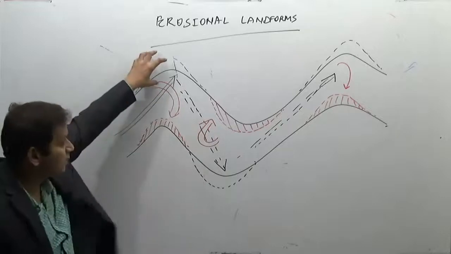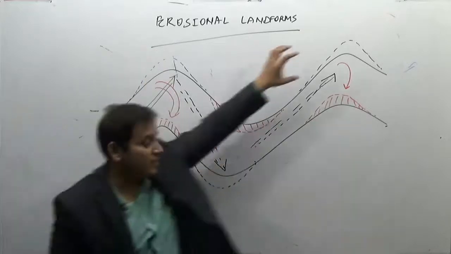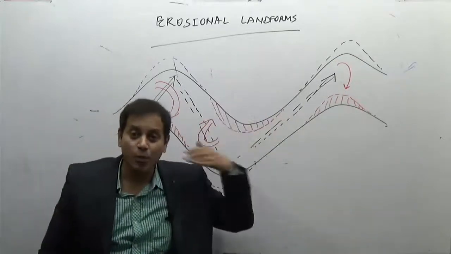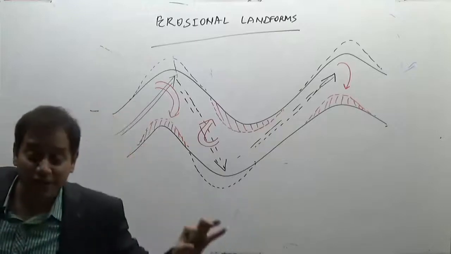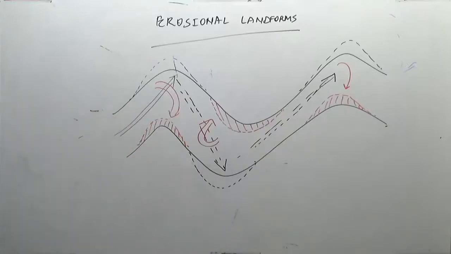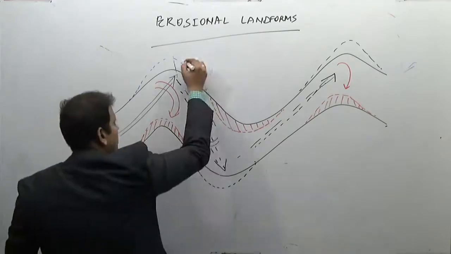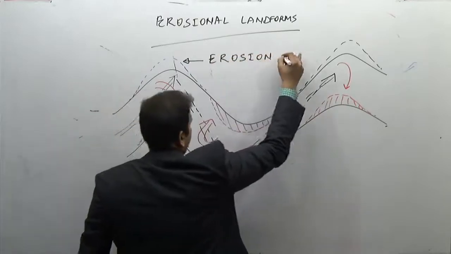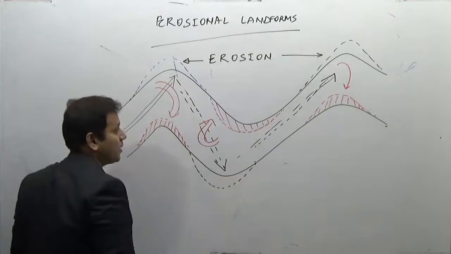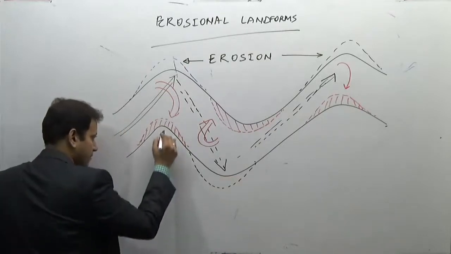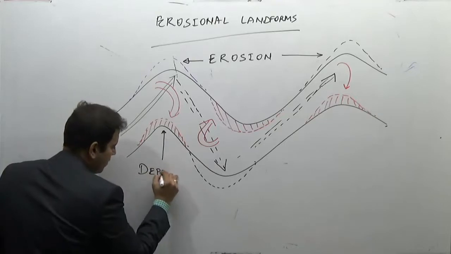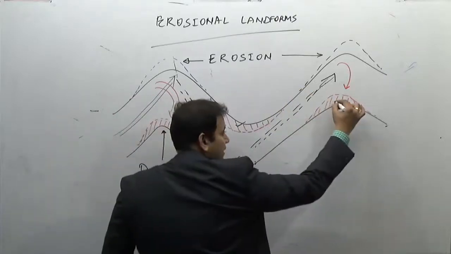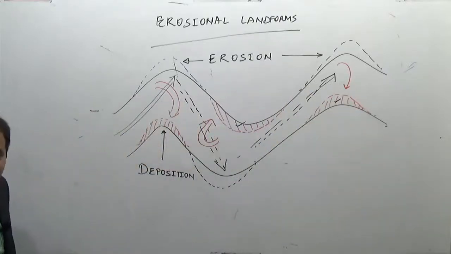Why? Because this part, the blue part, is getting eroded, this part is getting eroded, this part is getting eroded. On the other hand, the red color is getting deposited, the eroded material. Why? Because of an undercurrent. As a result of this, inside the meander, there is an erosion in this part. And while there is a deposition here, there is a deposition here and there is a deposition here. So these are the three regions where there are depositions.